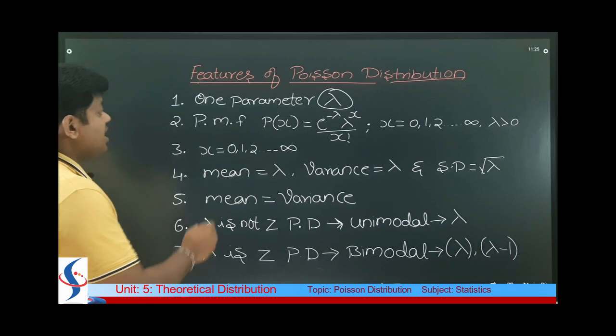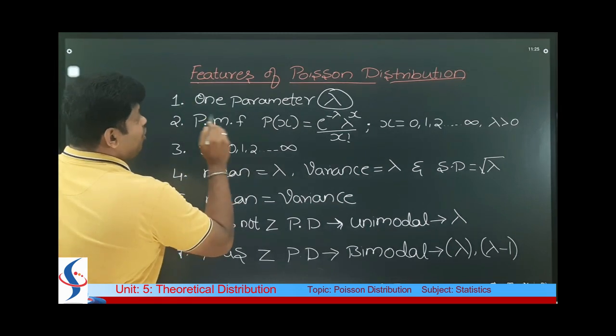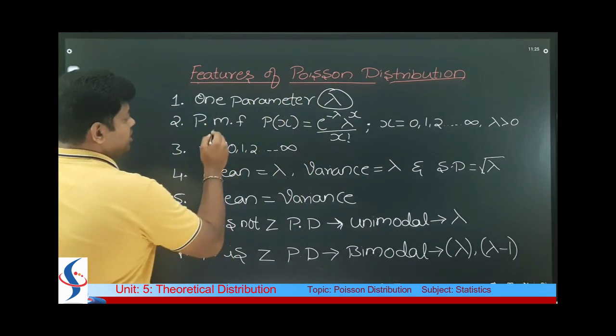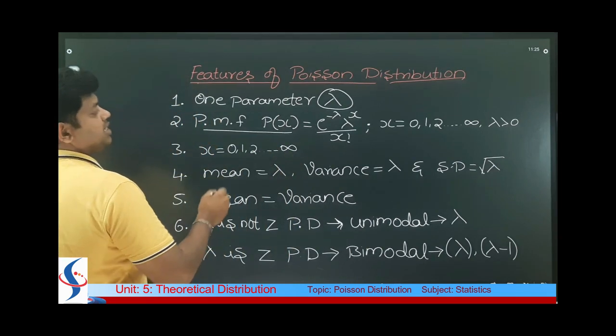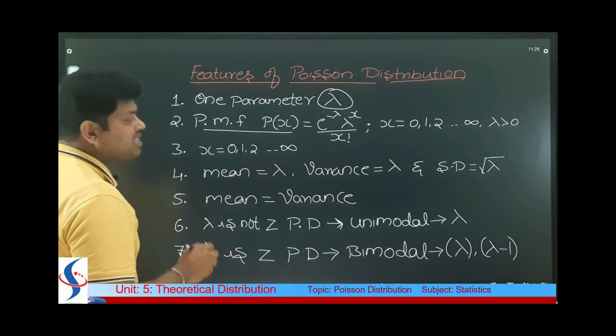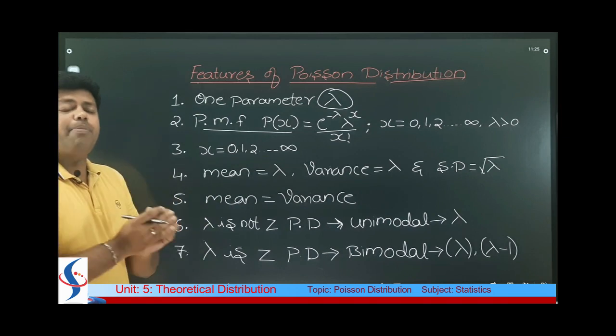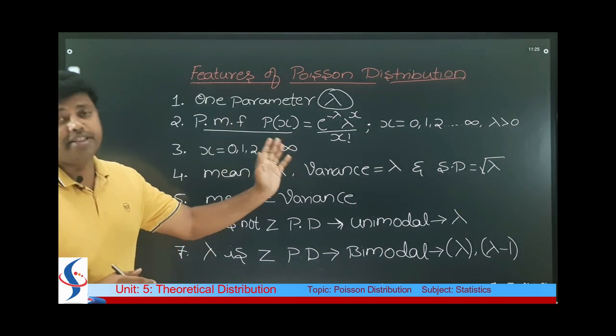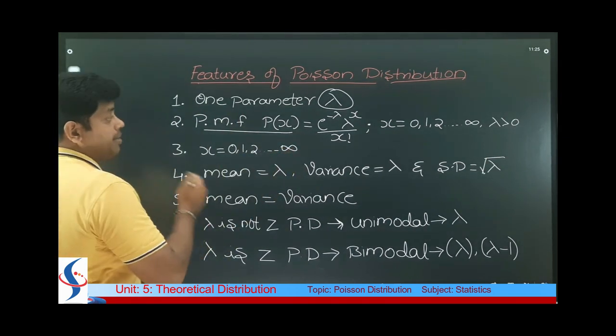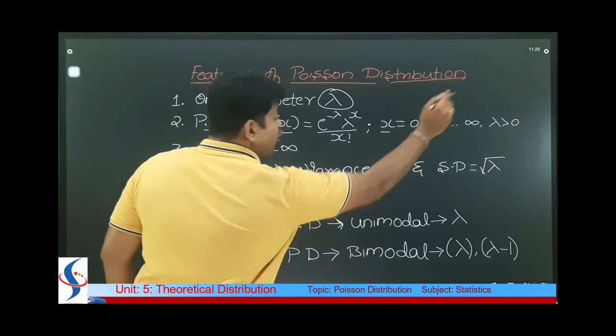The second feature of Poisson distribution is the probability mass function, that is p of x is equal to e to the power of minus lambda, lambda raised to x divided by x factorial. You already learned this. This is a formula. And what is the range of x? 0 to infinity.